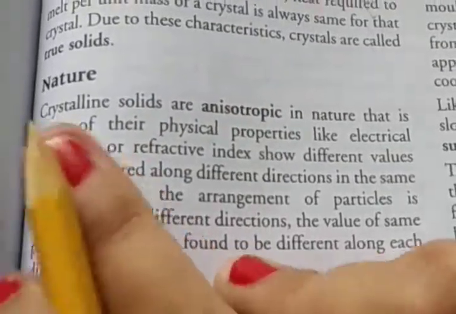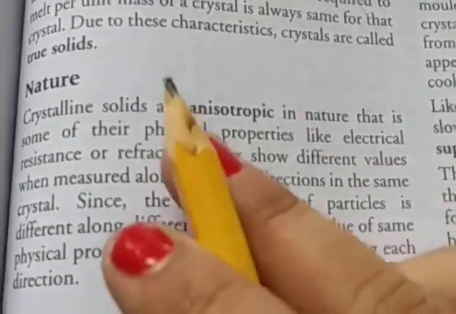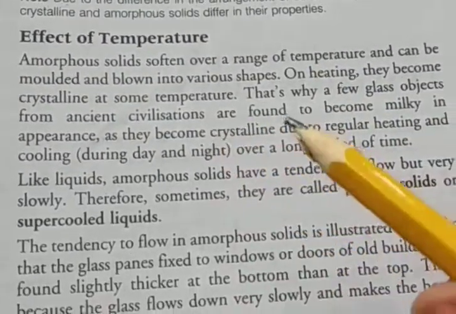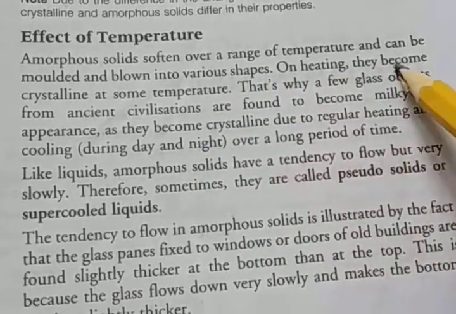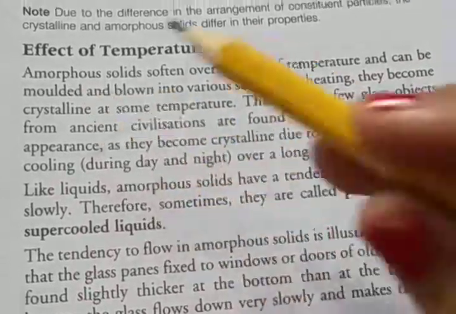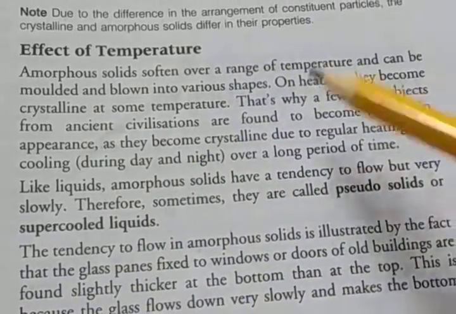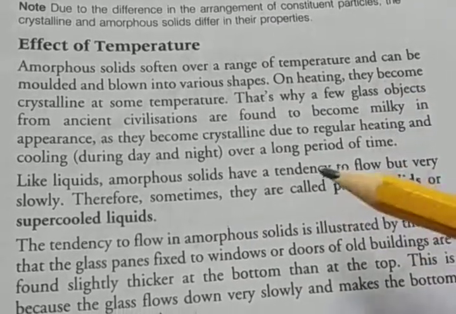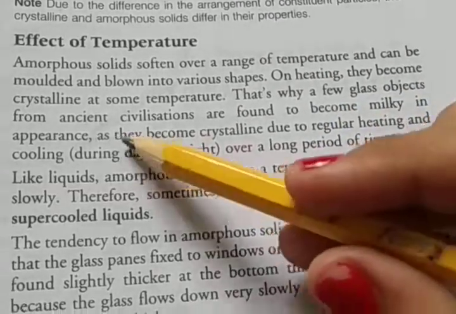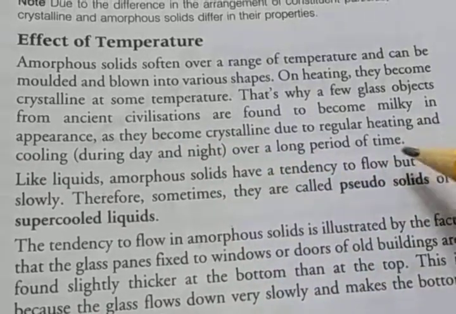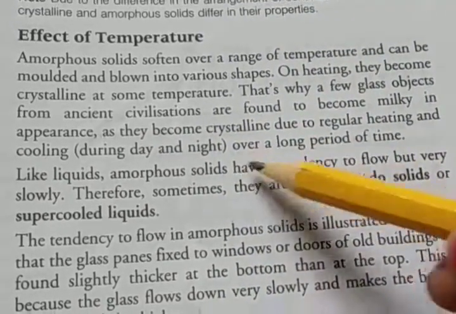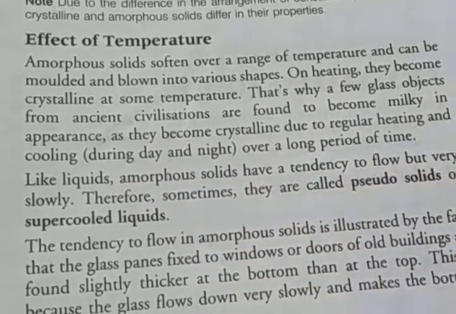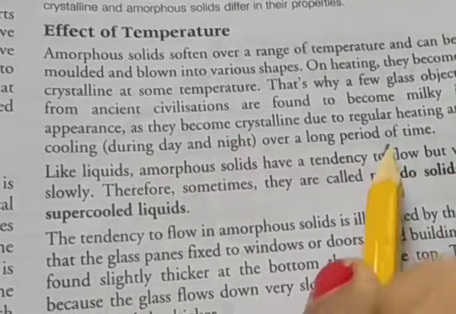First we have to see the effect of temperature on amorphous solids. Amorphous solids soften over a range of temperature and can be molded and blown into various shapes. Whenever heated, they become crystalline at some temperature. That's why a few glass objects from ancient civilizations are found to become milky in appearance, as they become crystalline due to regular heating and cooling during day and night over a long period of time. So amorphous converts into crystalline.